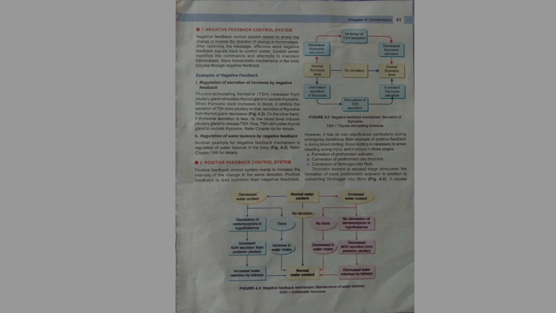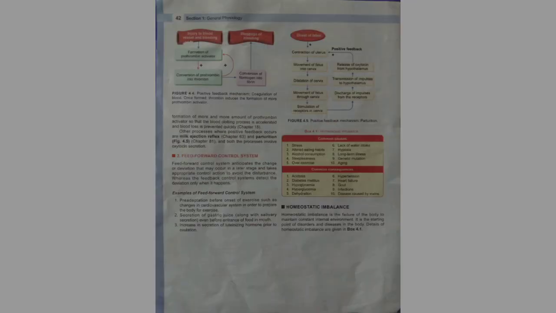It causes formation of more and more prothrombin activator so that the blood clotting process is accelerated and blood loss is prevented quickly. Other processes where positive feedback occurs are the milk ejection reflex and parturition, and both processes involve oxytocin secretion.